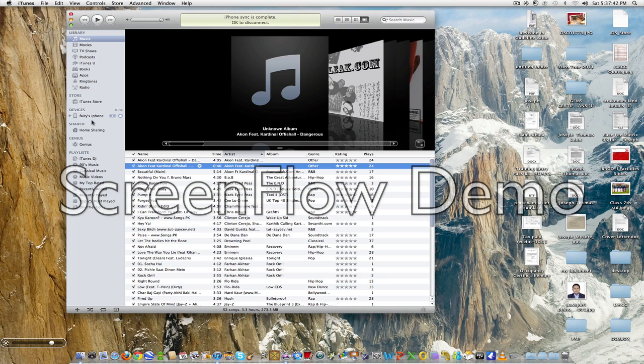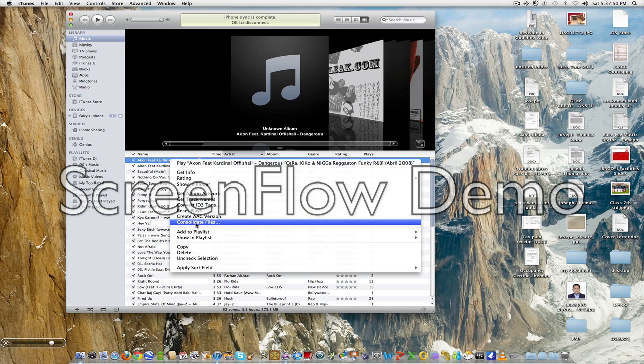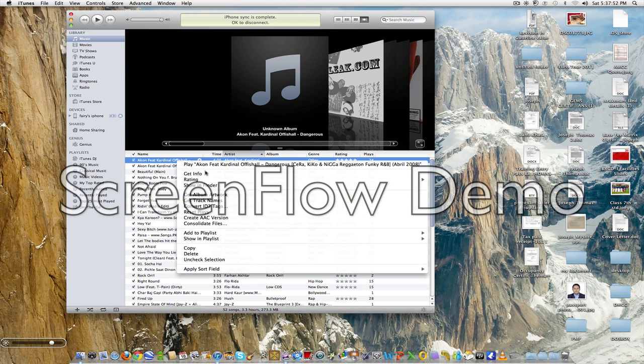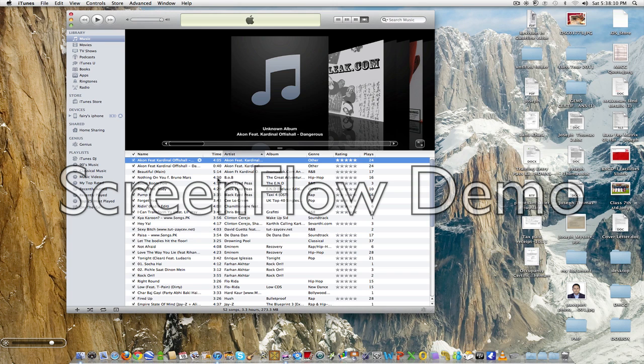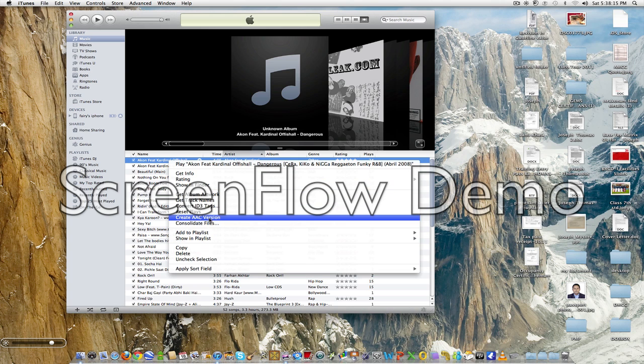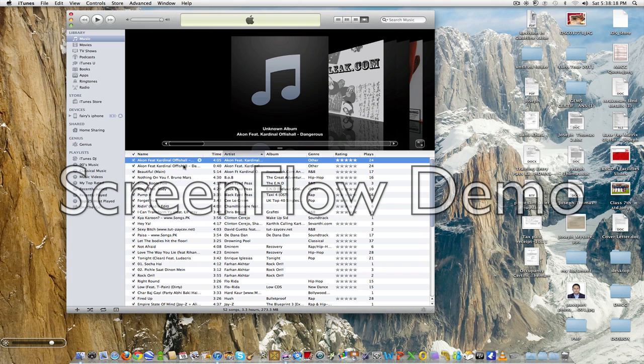So once you have connected your iPhone, basically you have to just select a song. After you select a song, you'll just have to make an AAC version of it. Just before making the AAC version, you'll just have to trim the song down to at least 40 or 30 seconds. If the trimming is not enough, it'll display a message saying that it cannot be copied to the iPhone. So once you've trimmed down to the correct time limit, you'll just have to make an AAC version of it.